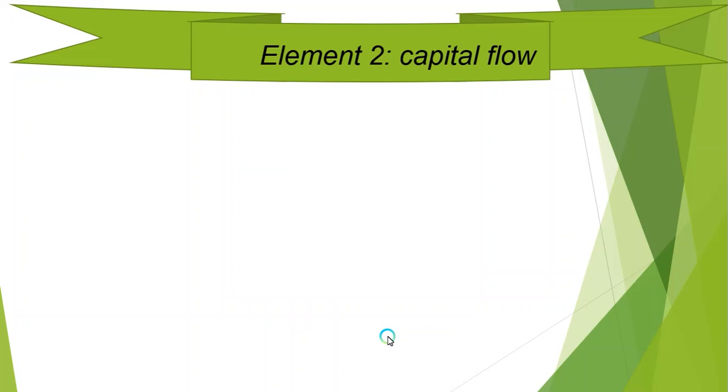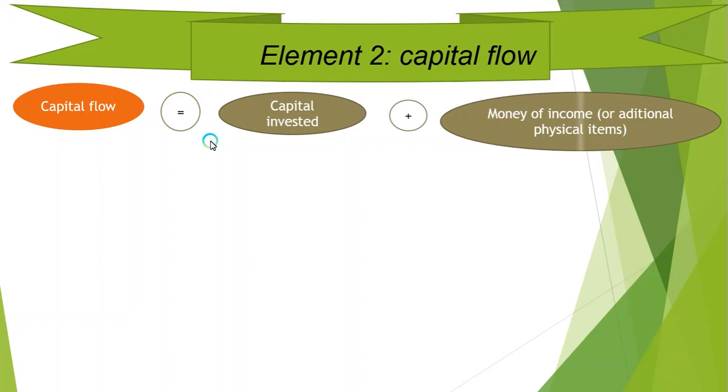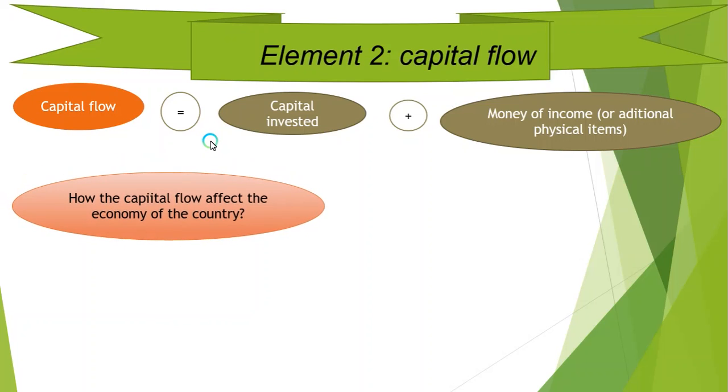Element two is the capital flow. The capital flow is one of the most important things. We can measure it by the following equation. The capital flow equals the capital invested plus the money of the income or the additional physical item. So this is the capital flow.